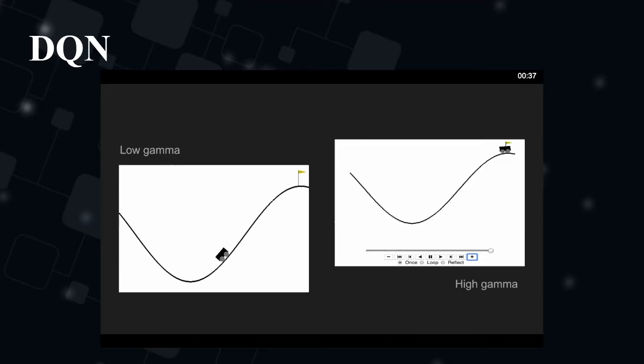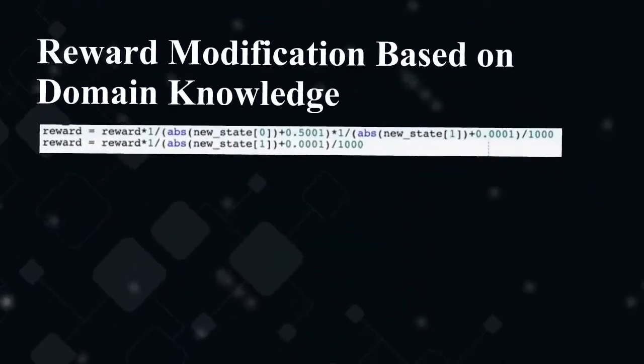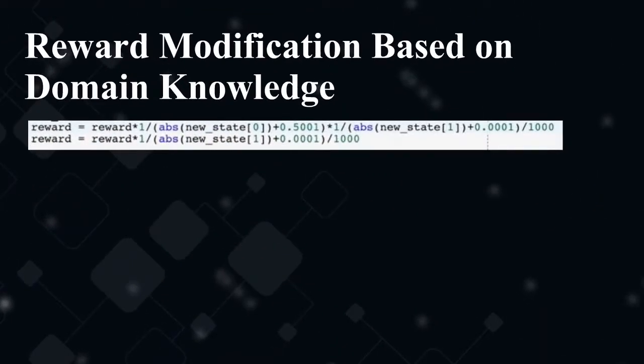Now on to the twist for our neural network, which is that we have introduced a modified reward function based on domain knowledge. As a programmer, I actively induce some bias into the reward function in hope that the agent will be able to learn much better. Looking at the first equation, I modify the reward function such that the reward is multiplied by the inverse of the absolute value of the position the agent is in, as well as multiplied by the inverse of the velocity of the agent.